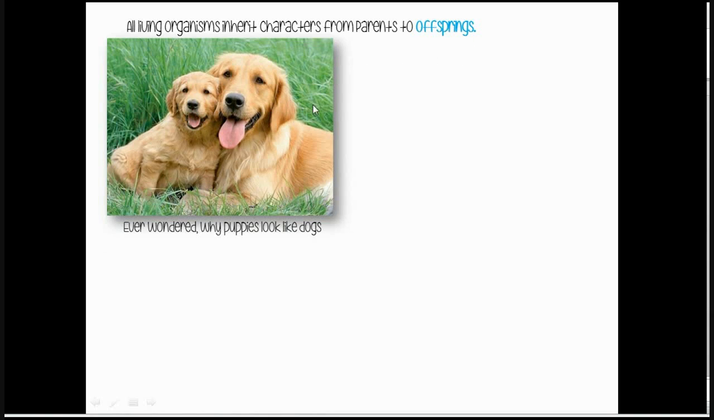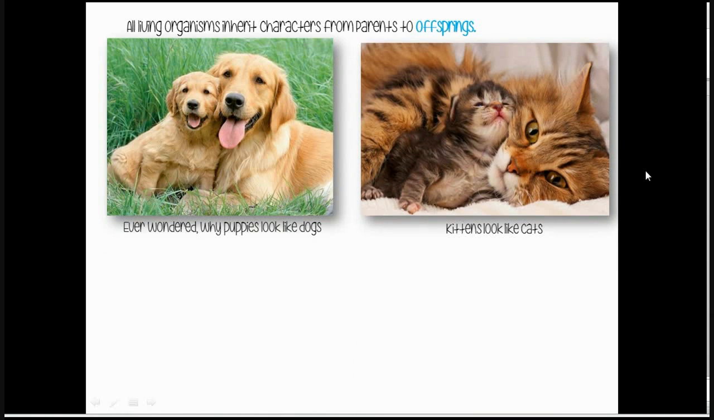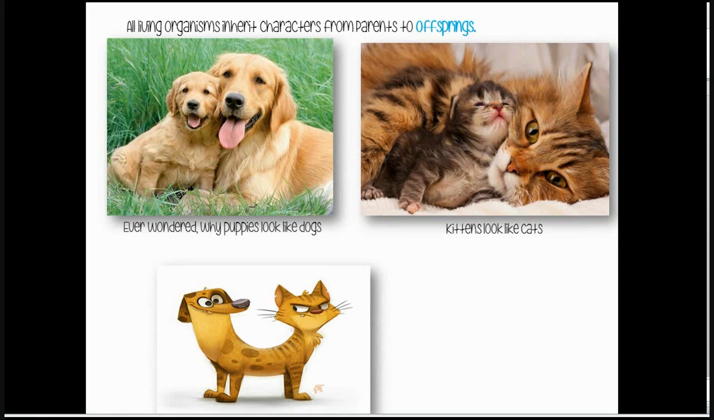Ever wondered why puppies look like dogs and kittens look like cats and not the other way? It is because they inherit some characters and carry some part of a gene which encodes puppies to be puppies and kittens to be like cats.